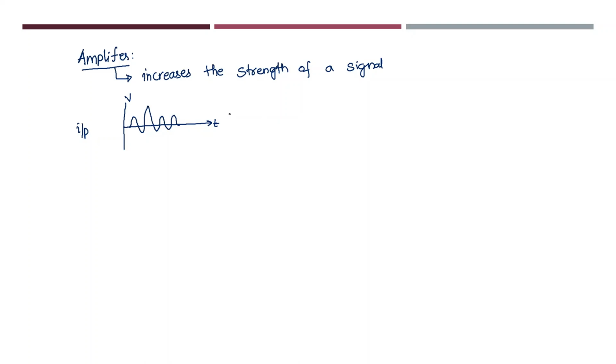This is the input signal. Now I want to increase the strength of the signal. Then what will I be doing? I will be using a device called an amplifier. Now what does this amplifier do? This amplifier increases the strength of the signal without changing the signal. It will just increase the amplitude. So after amplifying, the signal might have become something like this. The amplitude of the signal has been increased.